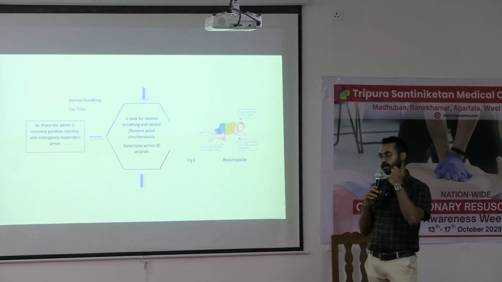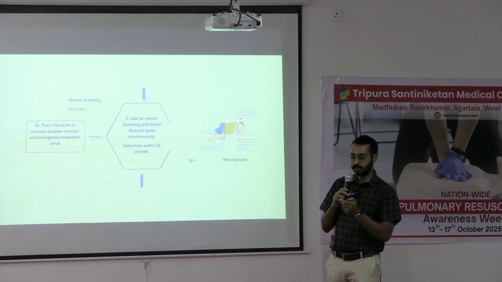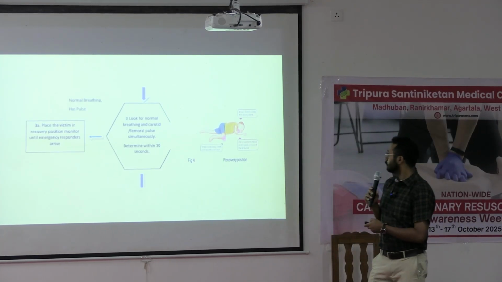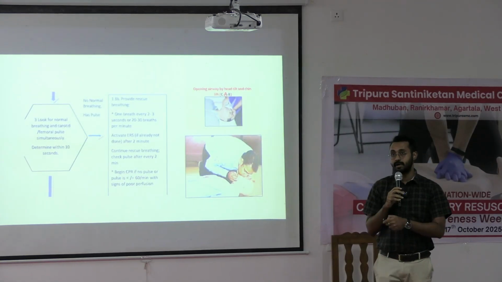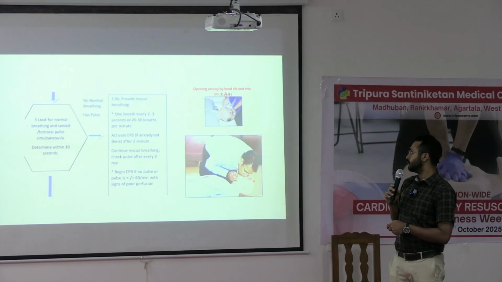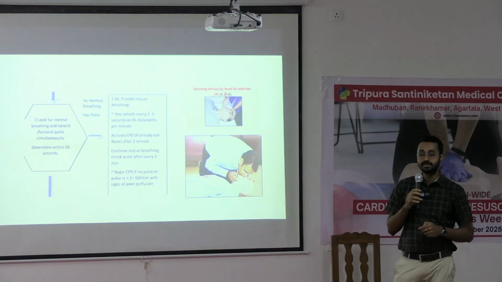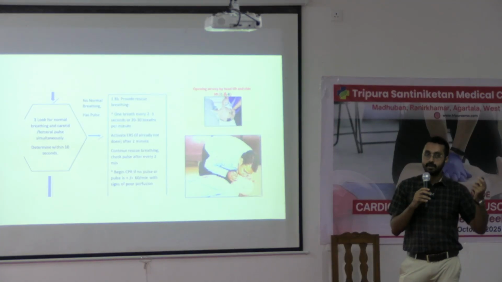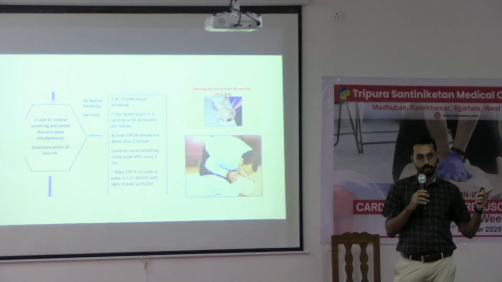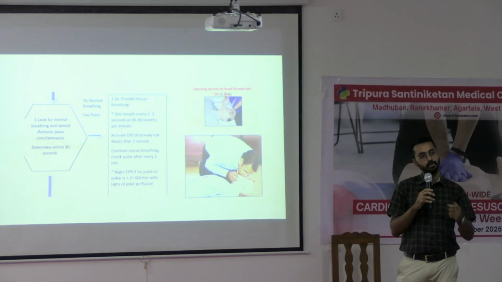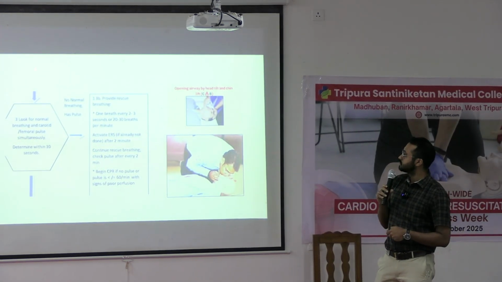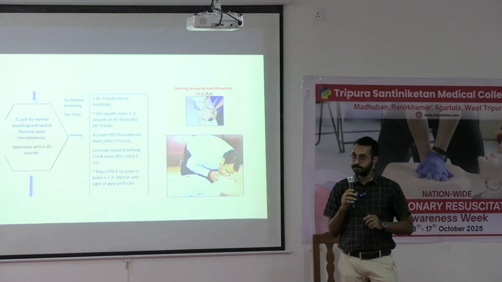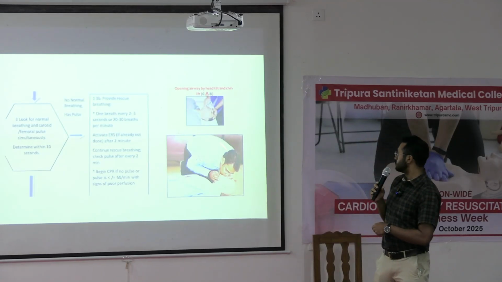If any secretions are getting collected here, it will just flow in this way. So once you have checked this, the next part: if there is no normal breathing, but the child has pulse. Earlier we saw normal breathing and pulse, then we just put the child in recovery position. But now if the child has no normal breathing but has pulse, we give rescue breaths.